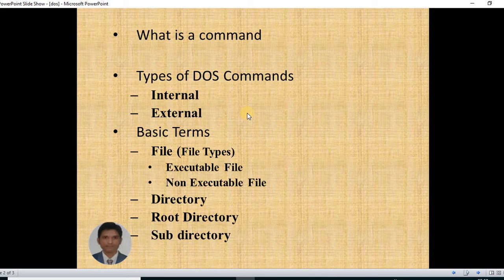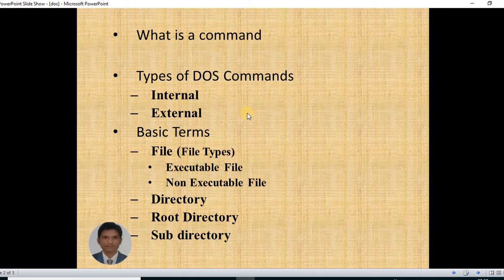What is command? A command is the set of instructions which is given by the user to the system, and the system can understand those instructions and execute them if they are correct. So this is a command. A command is the set of instructions which is given by the user.